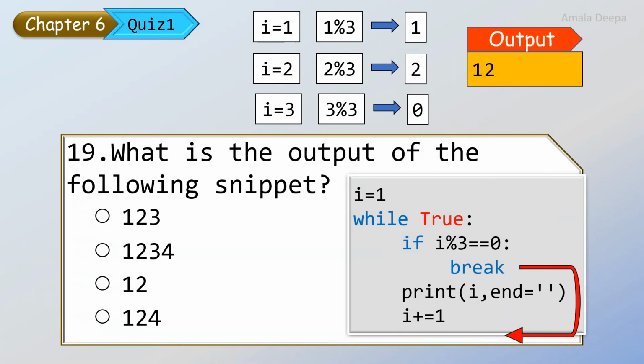So therefore look at the output which this program has given, 1, 2. So it's not 12, it is 1, 2. So what is the output of the following snippet? The answer is 1, 2. So how are we getting this answer? It's because of the break statement.